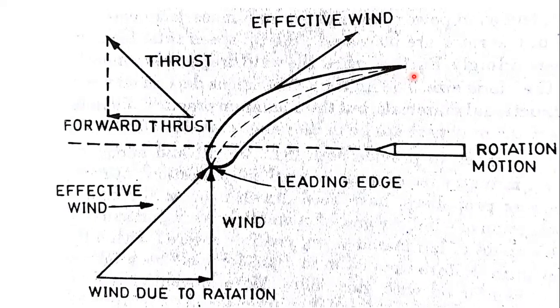The wind due to motion is the rotation of the blades, the direction of rotation of the blades. In modern wind turbines, at the tip of the blades, the velocity is assumed to be about 6 times the wind's velocity. The modern designs are like that.